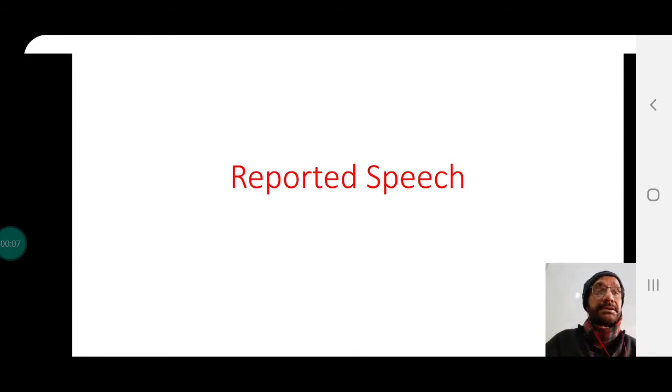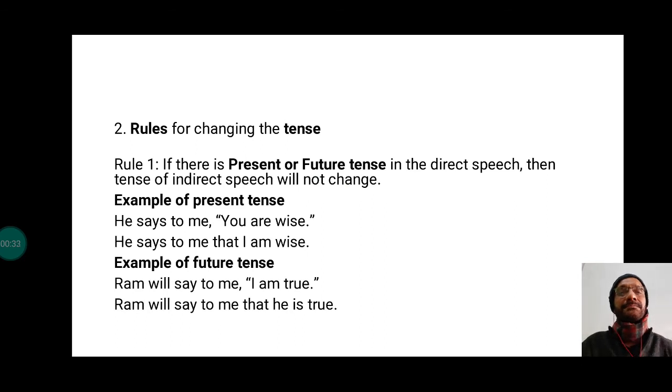Welcome to the second video related to reported speech. Earlier, we had learned about the change of pronouns and a bit of how to change the verbs. Today, we'll continue with the verbs part and find out how to change any sort of sentence into an assertive sentence. So, a quick recap of rules for changing a tense.